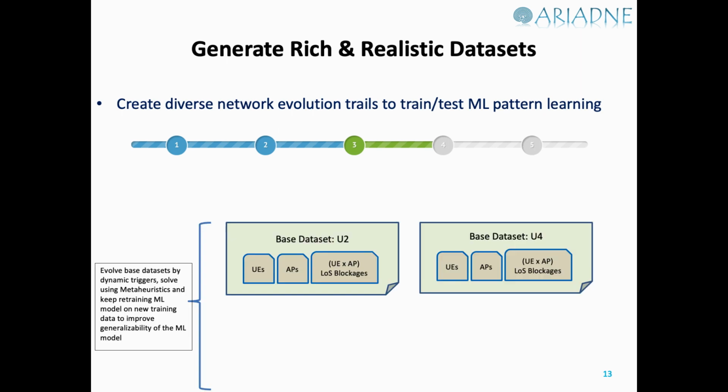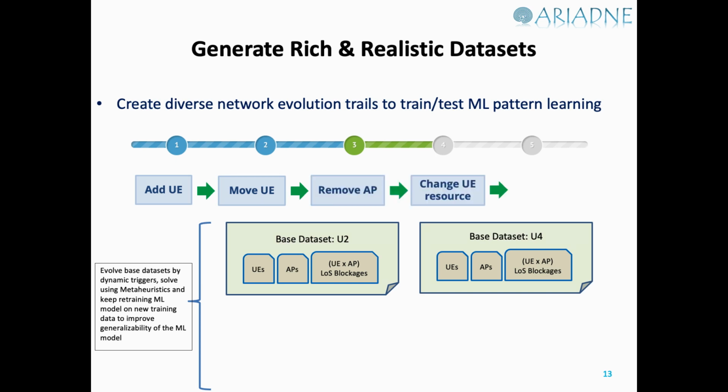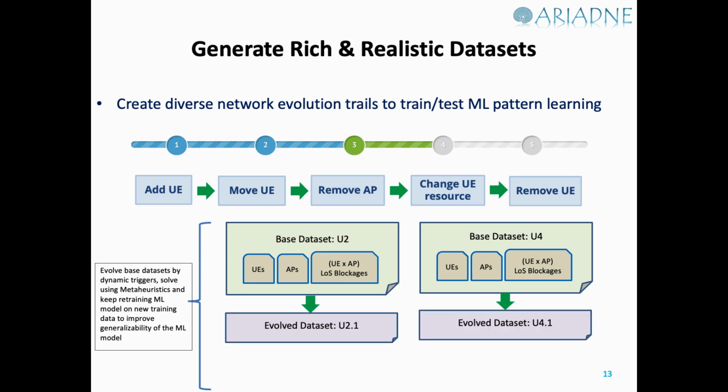In a similar way, we can use online optimization concepts to generate more data sets which are realistic and also rich in terms of the situations they have seen in the network. We can take a base data set and make some evolution trails by adding a UE, moving it, removing an access point, changing the UE resource requirement, or even crashing a UE and removing it in real time.